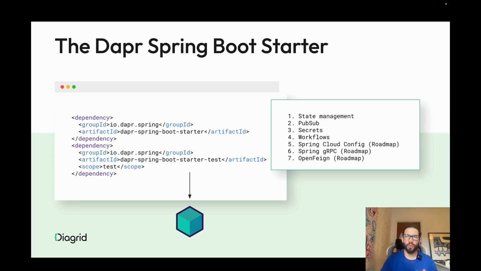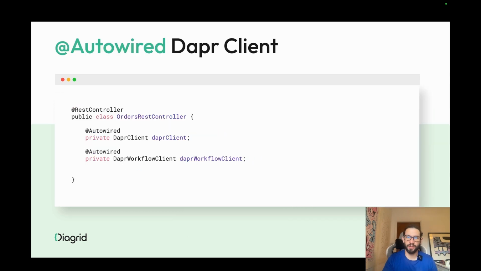We cover a bunch of Dapr APIs, and we have been focusing lately on the workflow experience, which is fundamental to get right if you want to enable Java and Spring Boot developers to go fast and create workflows pretty quickly. By just adding these dependencies, you will be able to auto-wire Dapr clients and Dapr workflow clients, and this will use the environment variables or the Spring properties to figure out where the sidecar is and automatically connect the client to it. You can do that for the Dapr client or the Dapr workflow client.